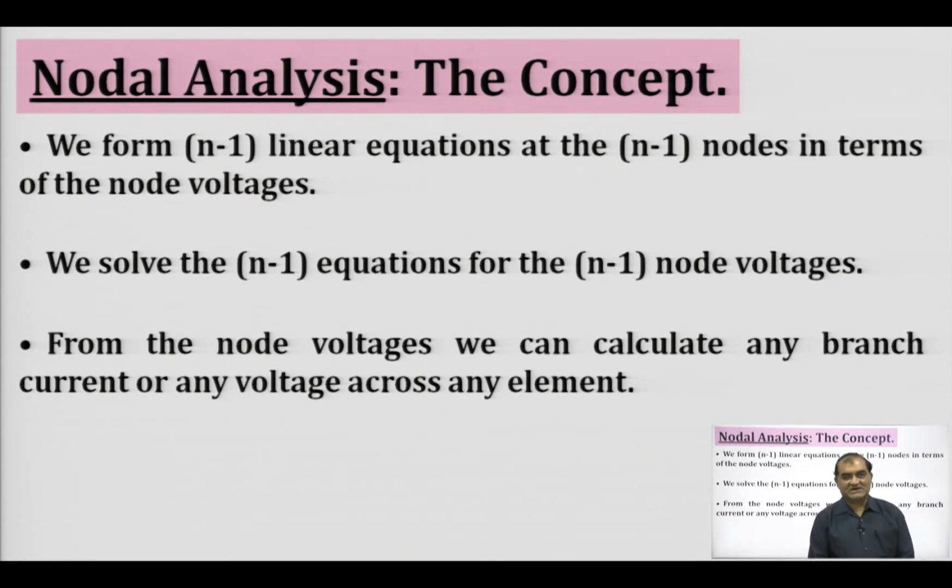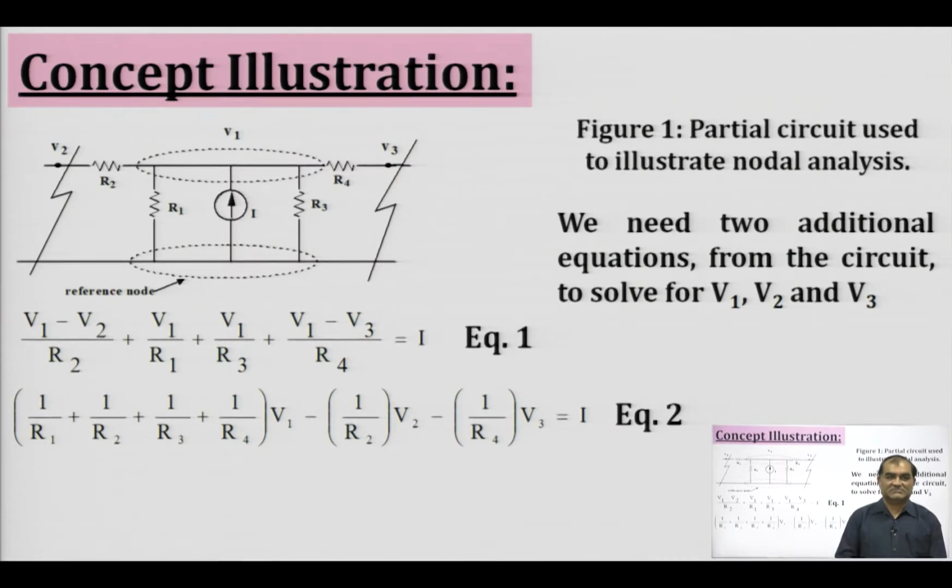To understand the steps that we have seen for nodal analysis, we take a quick look at an example. Suppose we are provided with a network which consists of some sources and resistances. We see that we have some connection over here, that is some part of the network will be present over here, some part will be here.